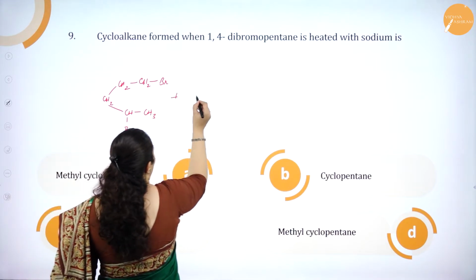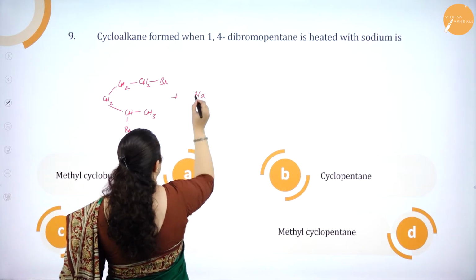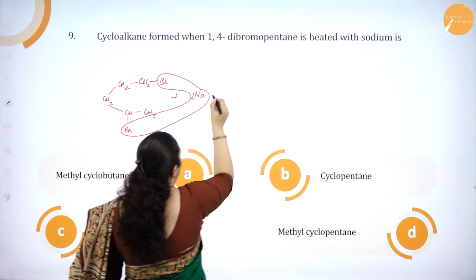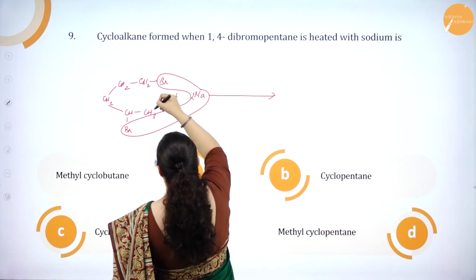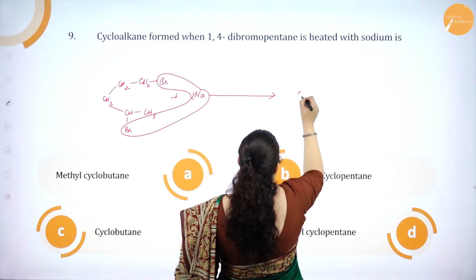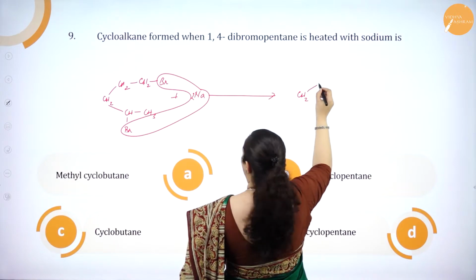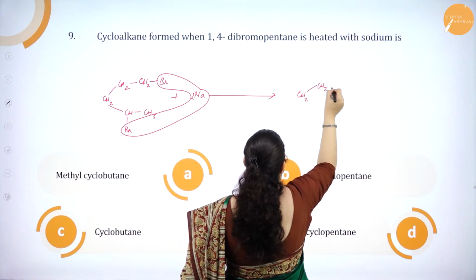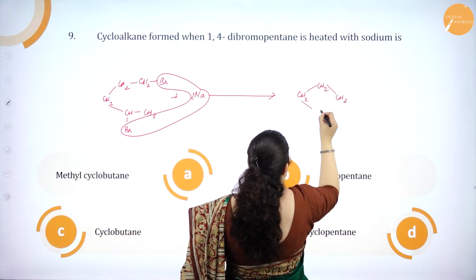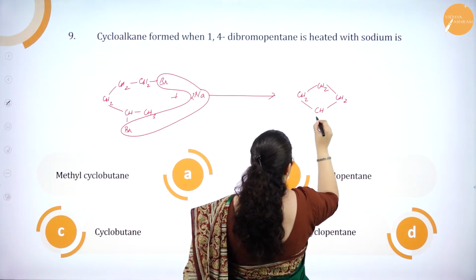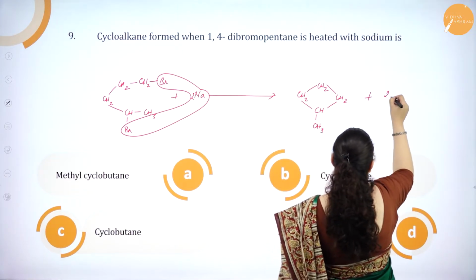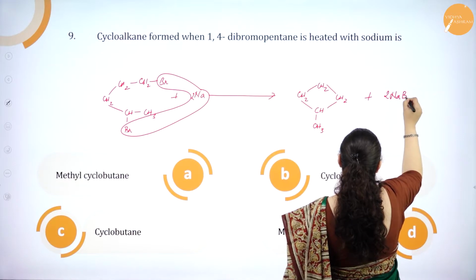When it is treated with sodium, sodium will take both the bromines, so it requires 2 sodium atoms, and here there will be a link formed between the 2 carbon atoms, that is CH2. Then I get one more CH2 group, then one more CH2 group, and here I get CH2 which is bonded, and one CH3 group, plus 2 NaBr.